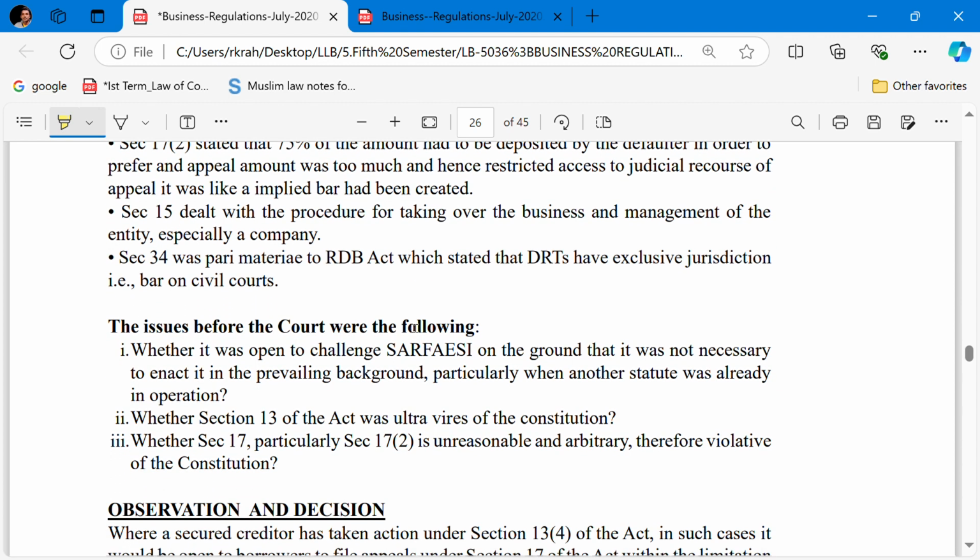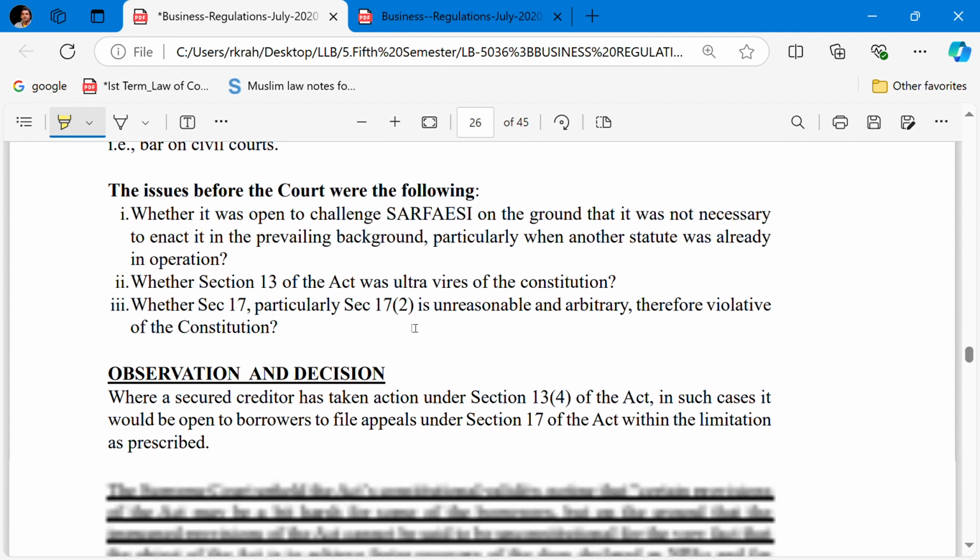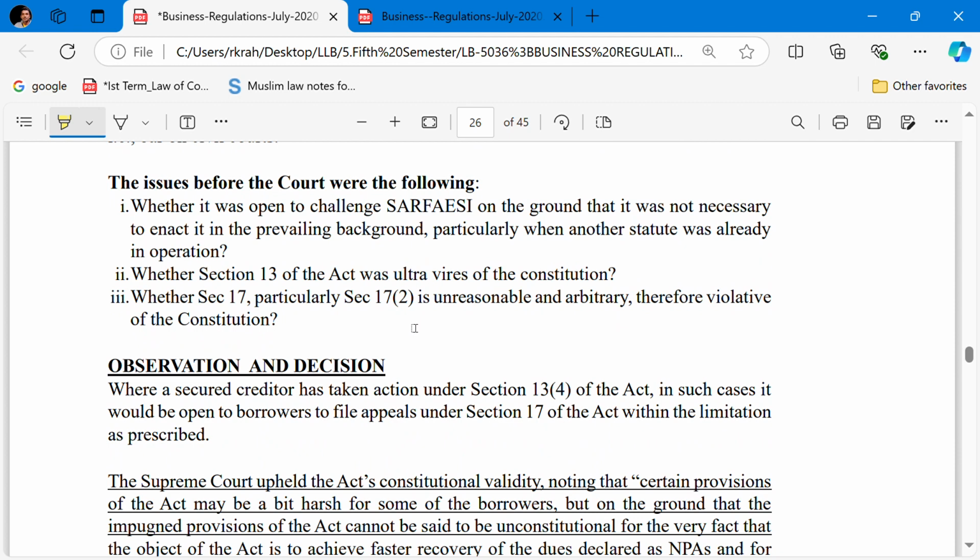The issues before the court were the following. The first one is whether it was open to challenge the SARFAESI Act on the ground that it was not necessary to enact it in the prevailing background, and particularly when another statute was already in operation. Whether Section 13 of the Act was ultra vires the Constitution, whether Section 17, particularly Section 17 subsection 2, is unreasonable and arbitrary, therefore violative of the Constitution. What are the observation and decision of the court?